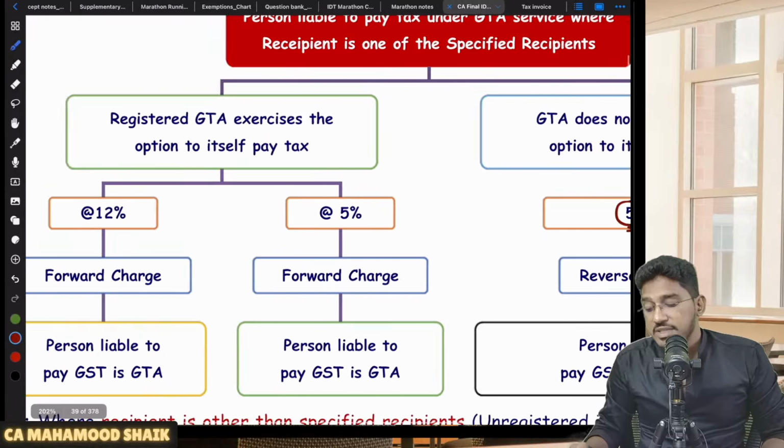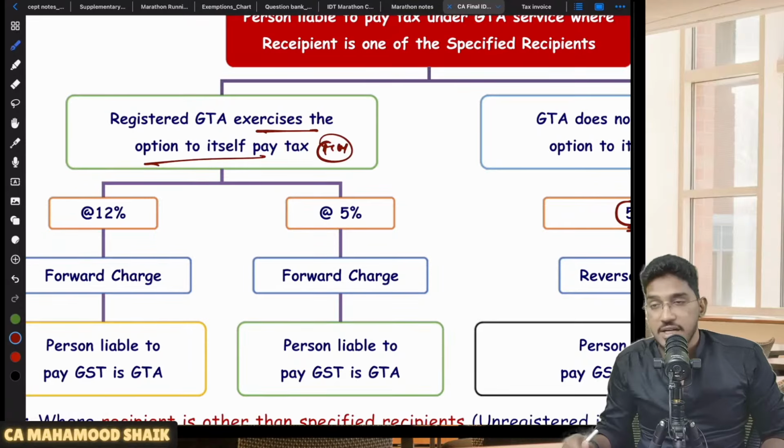But in case the GTA has exercised the option to pay the tax under forward charge mechanism, then what will be the rate of GST?